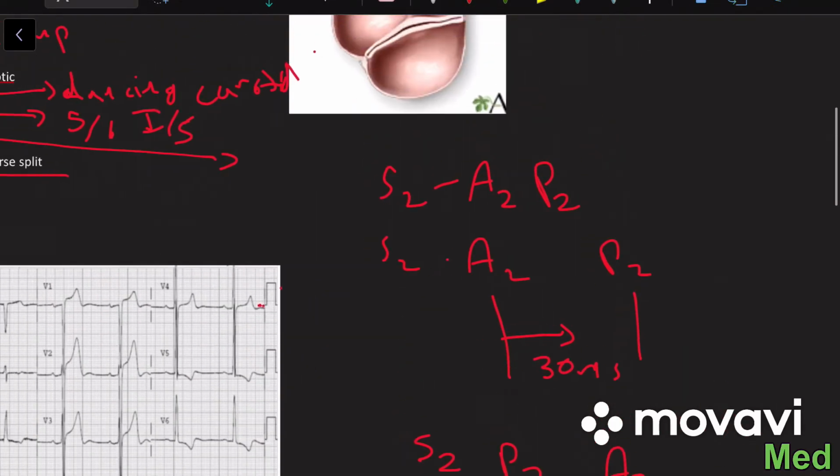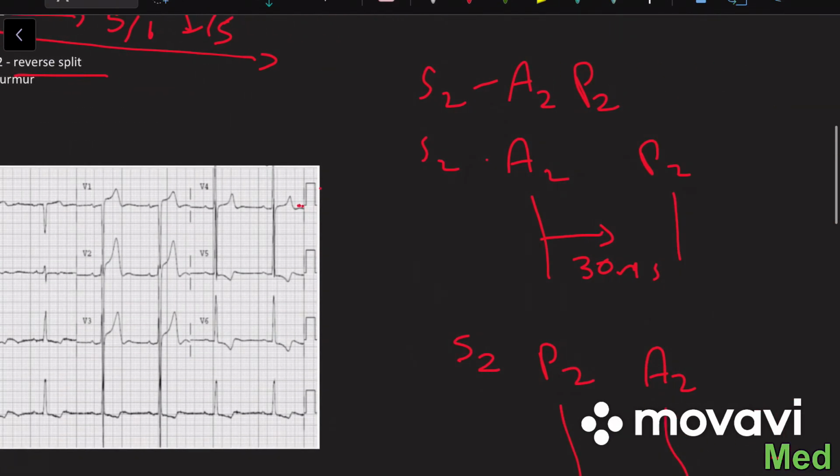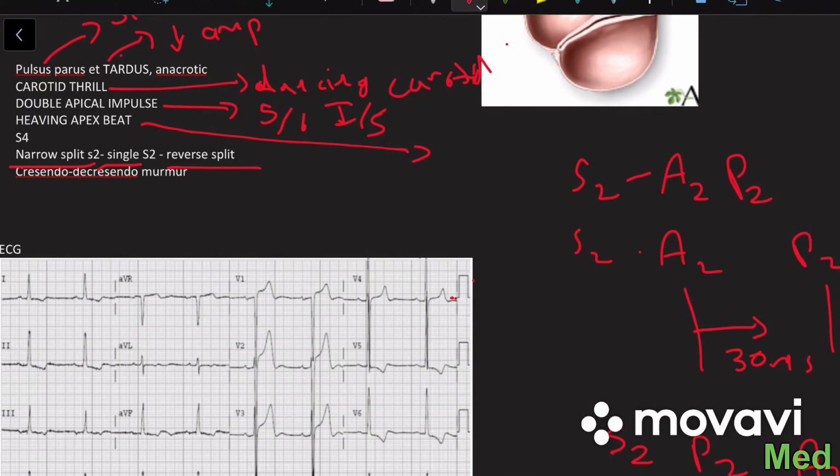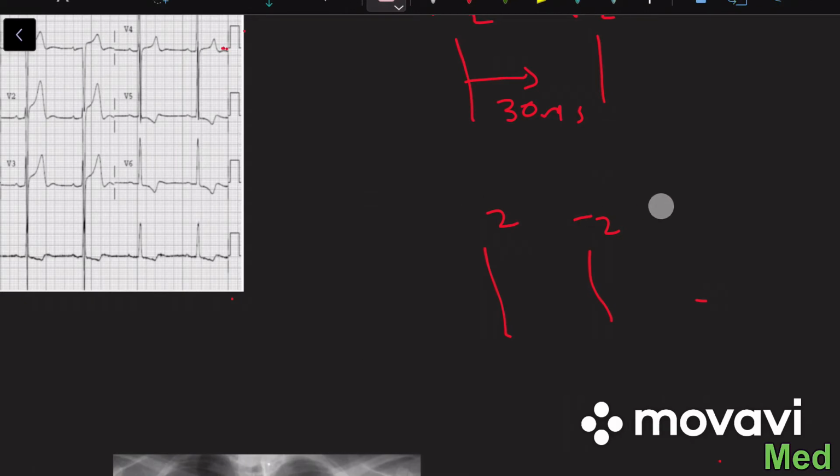Then talking about the murmur of aortic stenosis, we have a crescendo-decrescendo murmur. It is also called an ejection systolic murmur, and you should not confuse this with the murmur of mitral regurgitation. In mitral regurgitation, we also have a systolic murmur, but it is a pansystolic murmur. So what is the difference between pansystolic and ejection systolic murmur? Let this be S1 and S2 and S1.